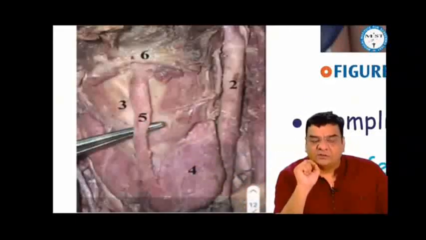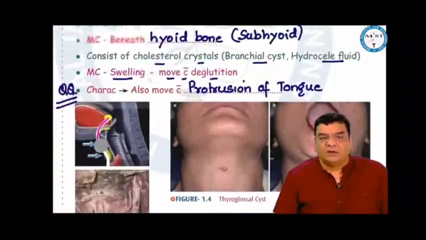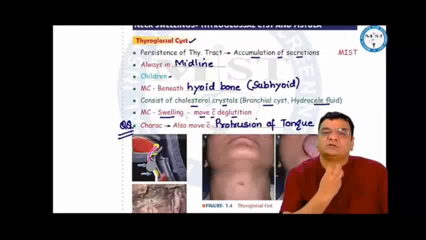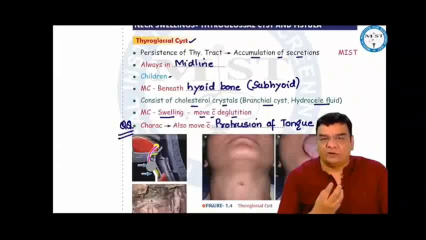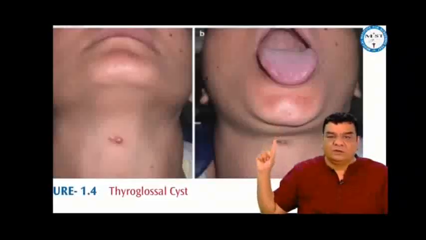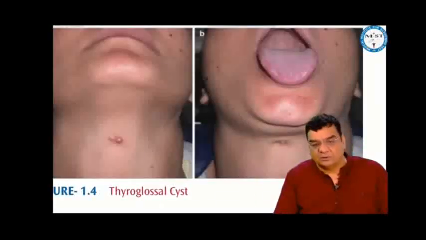This is found in the midline, just beneath the hyoid, that is in the subhyoid location. And these thyroglossal cysts may contain cholesterol crystals, just like the branchial cyst and the hydrocele fluid. Most commonly they present with a midline neck swelling, which moves with deglutition, as all thyroid swellings move with deglutition. But a characteristic feature of thyroglossal cyst is it also moves with protrusion of tongue. That is because of the attachment of thyroglossal tract to the foramen cecum on the tongue.